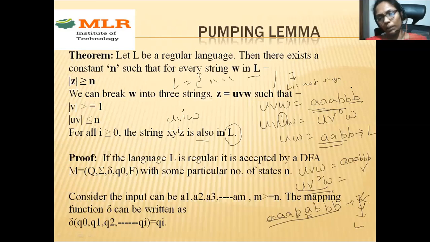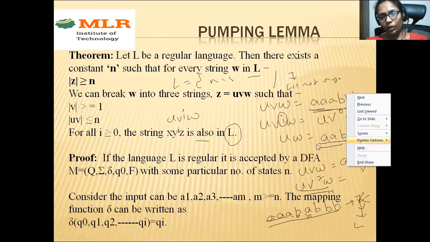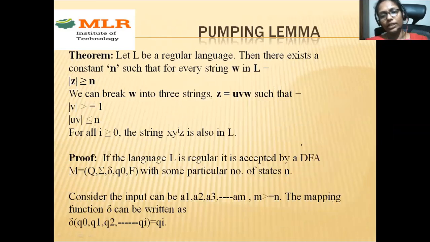Because at some point, every language will become not regular. With infinite things, we cannot calculate everything, right? We cannot point out everything. So at a certain point, every language will become not regular. Even if you don't know the answer, you can simply write that statement, and you will get the marks. I mean, not complete marks, but at least 1 mark you'll get for that. So this is the question.